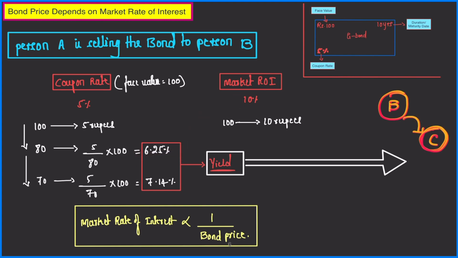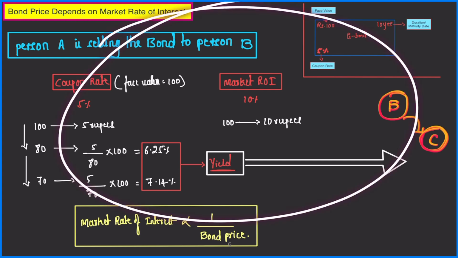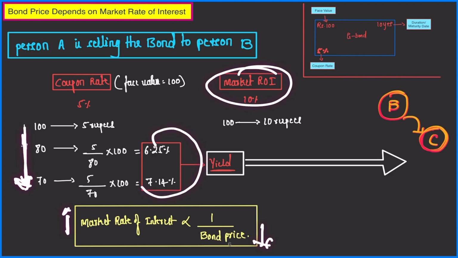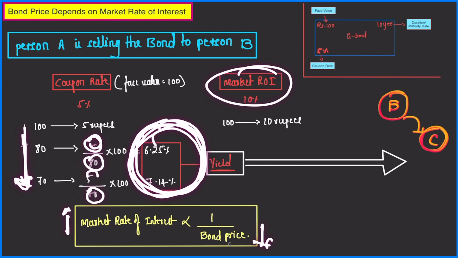So one relationship that we can draw from this section of the video is this. Whenever the market rate of interest, that is the rate on deposits, is high, bond prices will be low. So this relationship you need to remember. Market rate of interest is inversely proportional to bond price. Whenever market rate of interest is high, bond price will fall. Why? Because people at the end of the day want profit. And this is the profit they are earning because their overall investment is coming down, the government is giving them 5 rupees, and the percentage of their return is increasing.